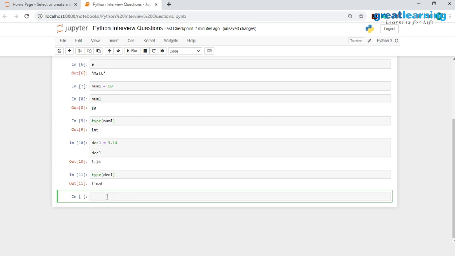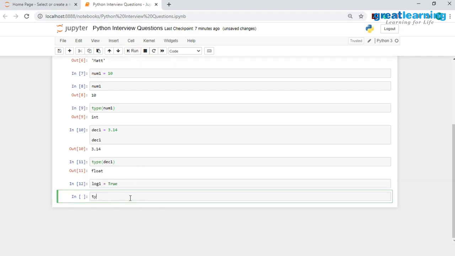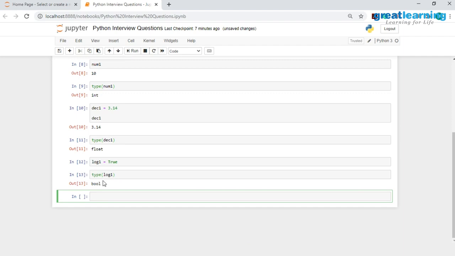Now going ahead, I'll also create a boolean type. I'll call it log1, and in this variable called log1 I am storing the value True. Once I store this value, let me check the type of it, and inside the type I am passing in log1. As you see, I have created a variable of type bool, which stores the value True.